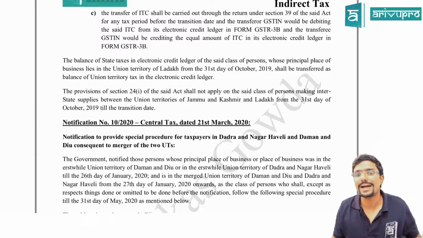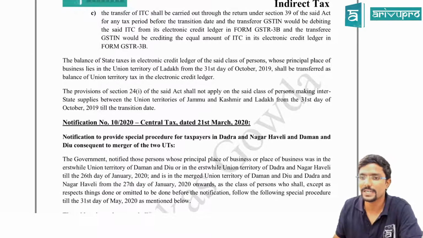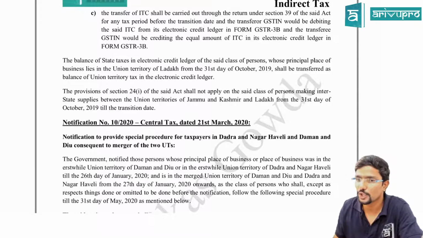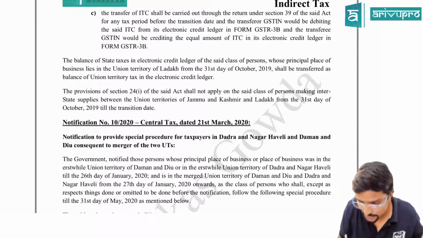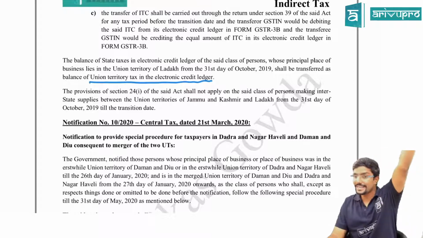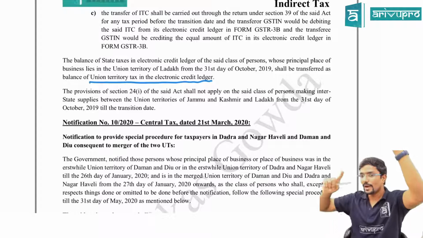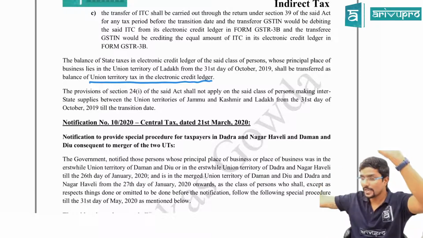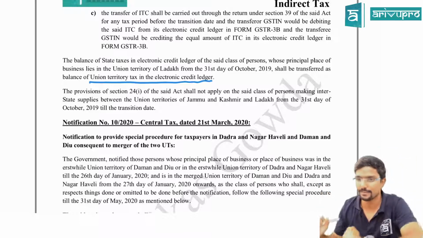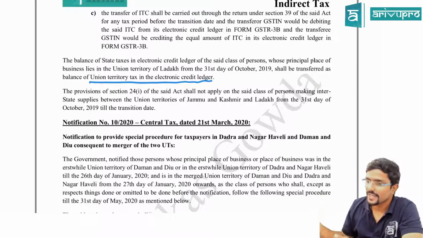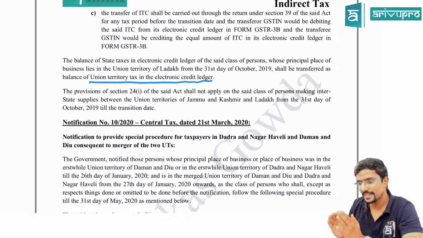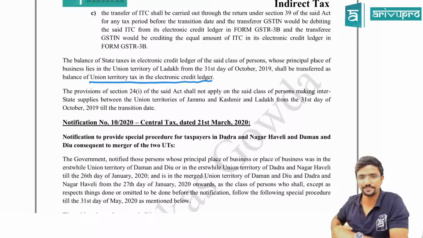Next, the balance of state taxes in the electronic credit ledger of the said class of persons whose principal place of business lies in the Union Territory of Ladakh from 31st day of October shall be transferred as balance of Union Territory tax in the electronic credit ledger. That is what I told you. Even though I had an SGST credit of 1 lakh, whatever amount is going to the Union Territory of Ladakh will not go as SGST, it will go as UTGST. That is 33,333 in my example. Agree? Because from 31st October, Ladakh will not be paying any SGST, they will be paying UTGST. So whatever credit is available for them, they will take it as UTGST.